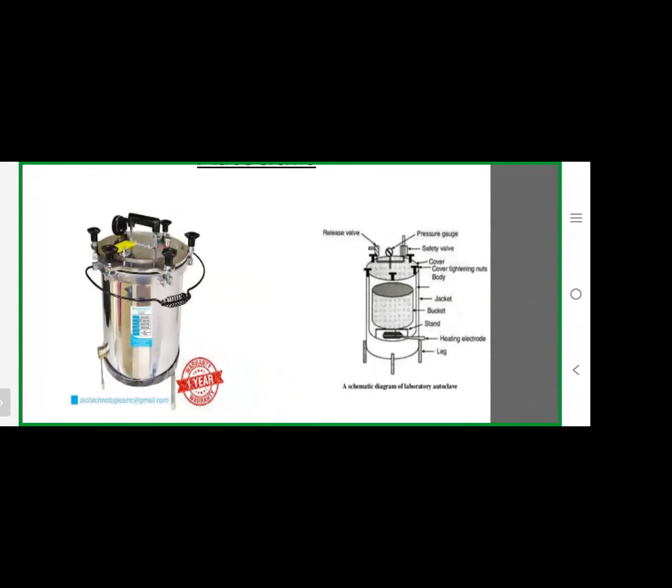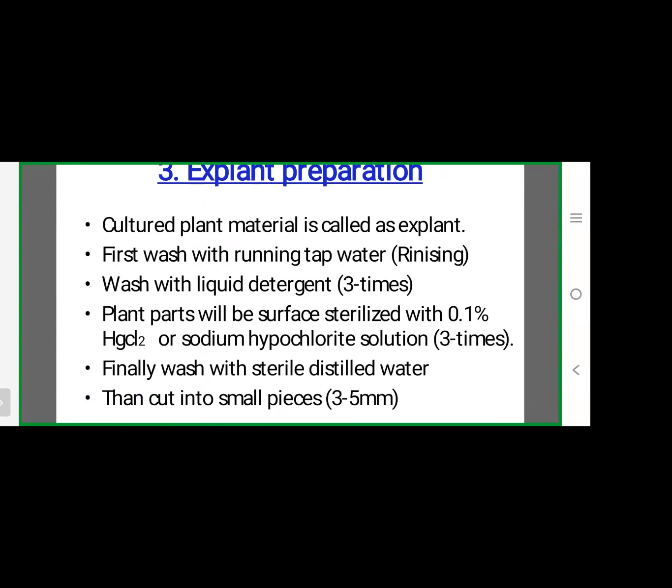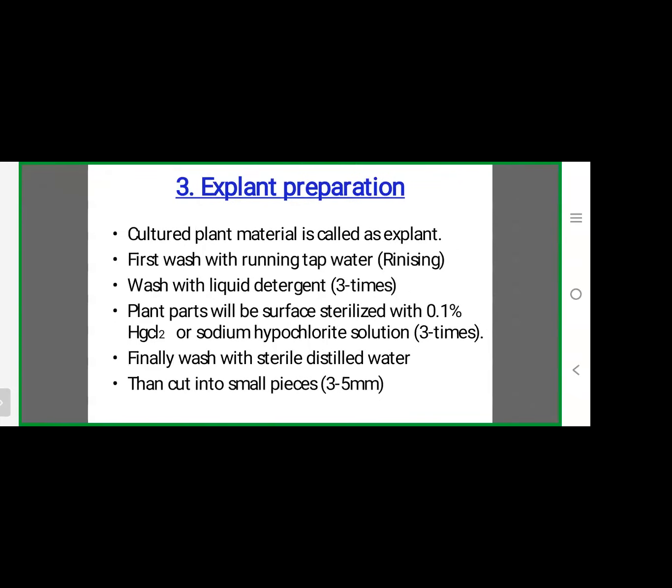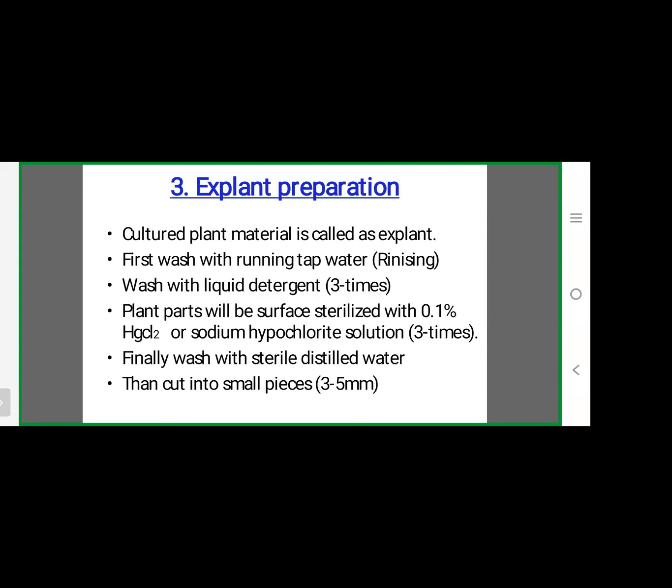Then coming to the explant preparation. Explant means the type of tissue or plant part that is going to be cultured on nutrient media. The cultured plant material is called an explant. For culture, this explant must be sterilized.